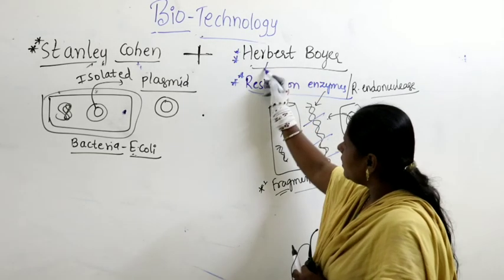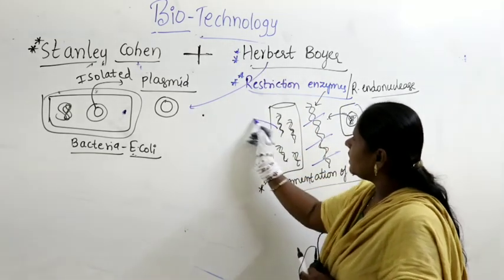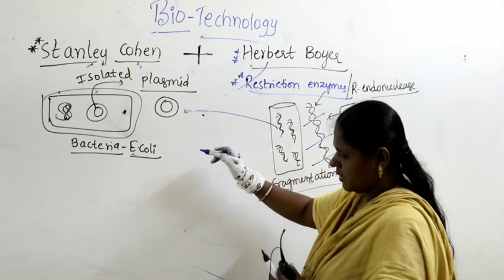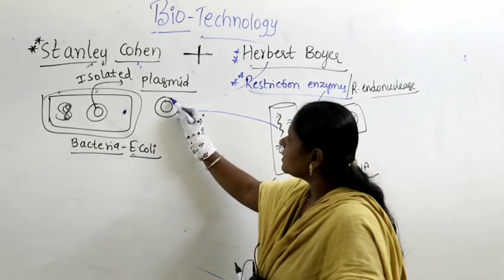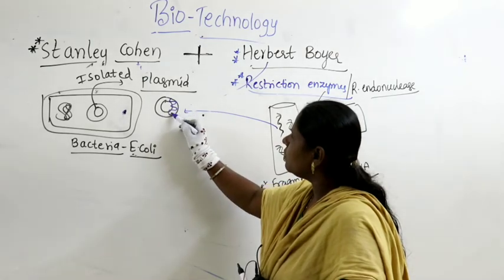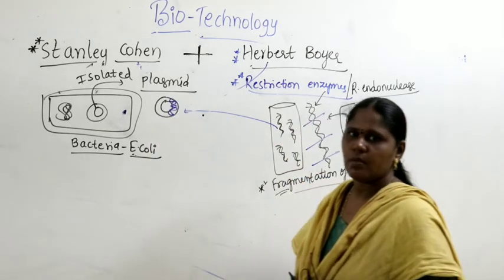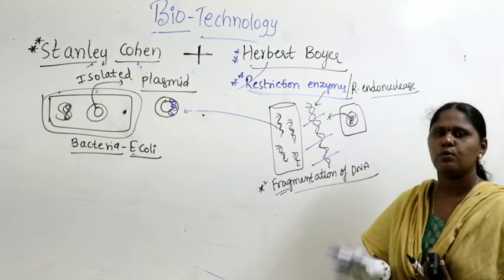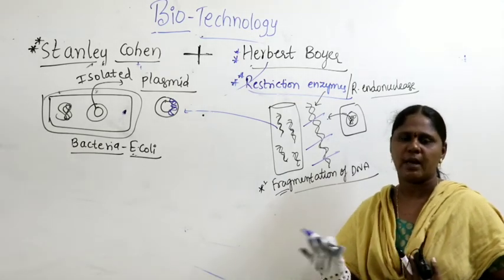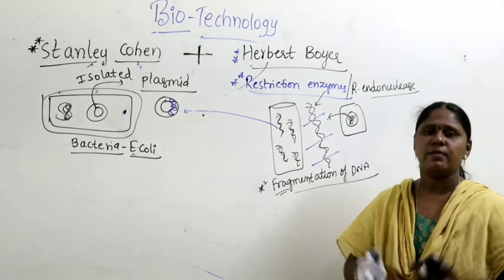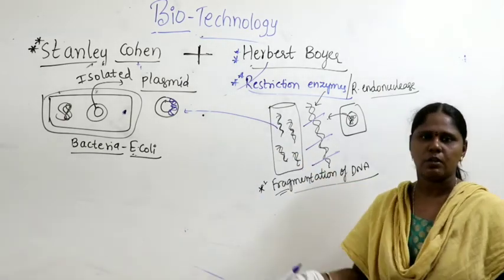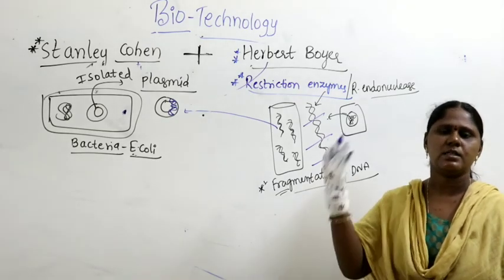Now Herbert Boyer tried to take the DNA fragment, and it was identified that it got integrated into the plasmid. With a series of experiments, don't ever think wonderful miracles happen with one step of experiment. Even though they had the idea, they did not know whether the plasmid could take the fragment or not. So they did a series of experiments.